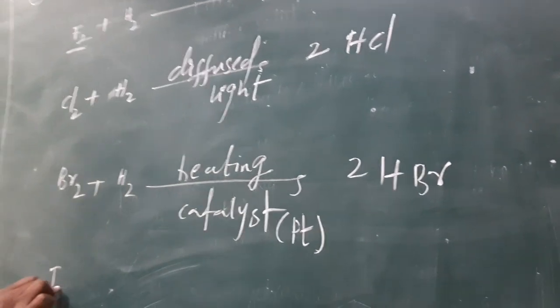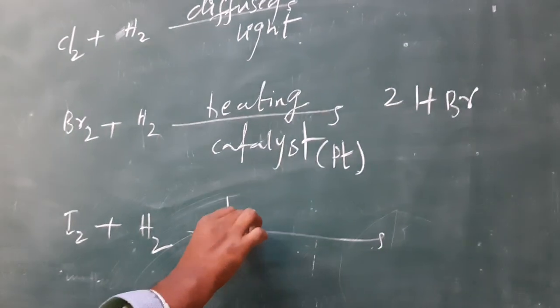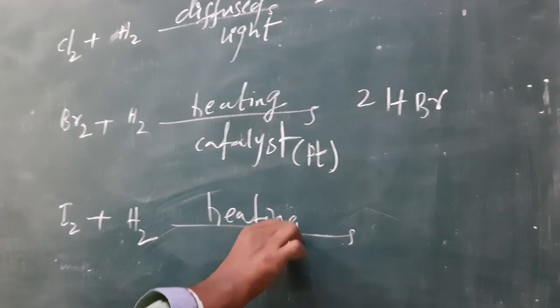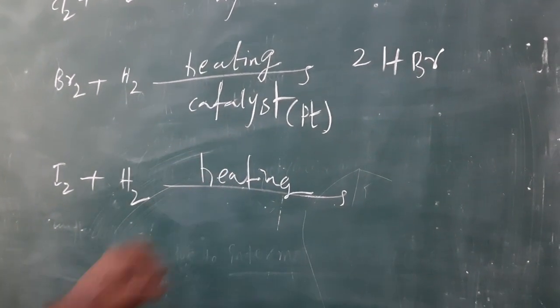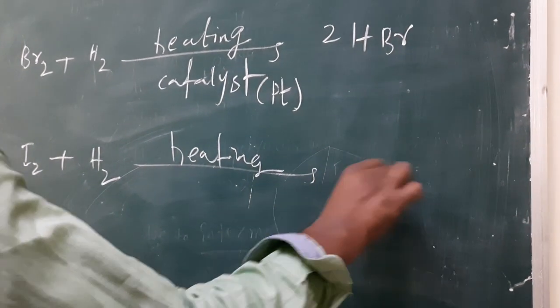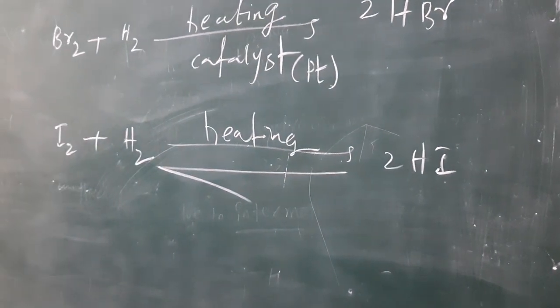And iodine can react with hydrogen by heating and forms 2 moles of hydrogen iodide. But this is a reversible reaction.